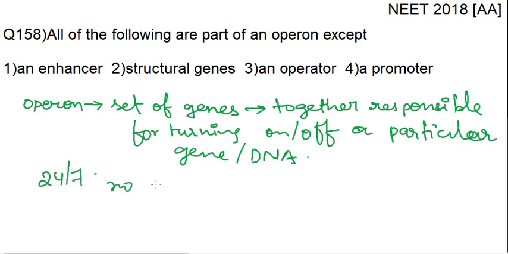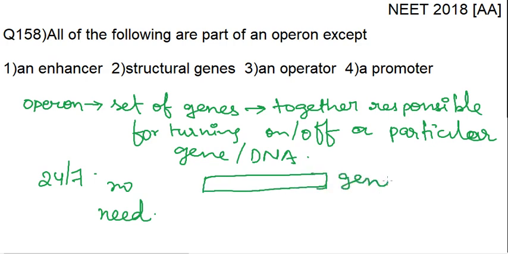The protein is only produced when there is a need for it. When the protein is not required, it is not produced. So when a particular protein is not required, there will be a certain set of genes that code for a protein.